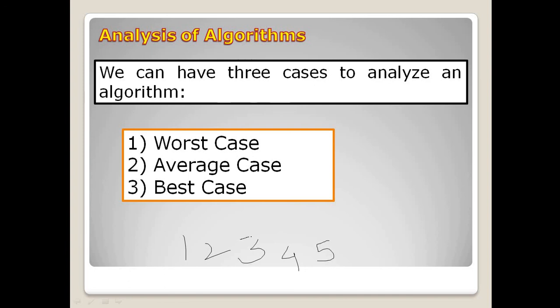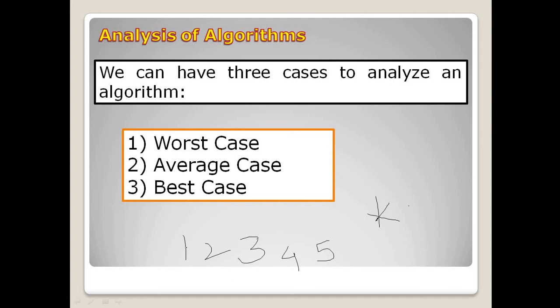We need to design an algorithm to search for a key element, which we call k. Basically, we will check for the worst case. Now consider the key element we need to search is 5.